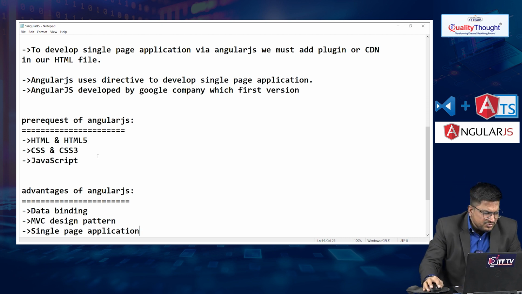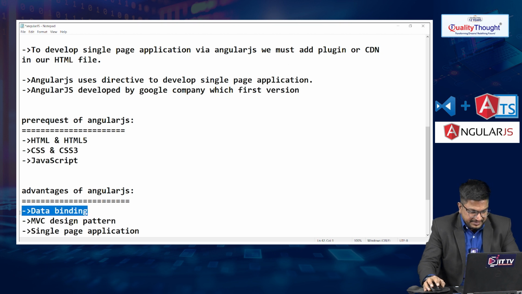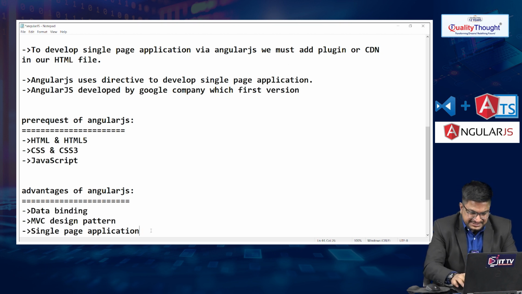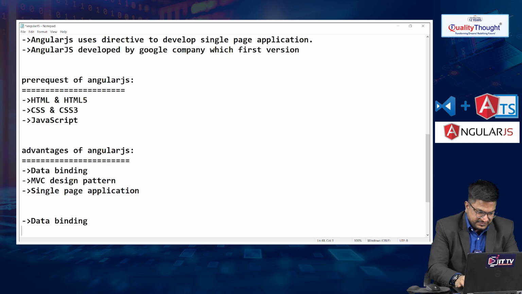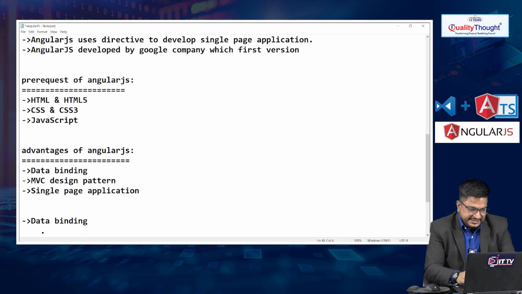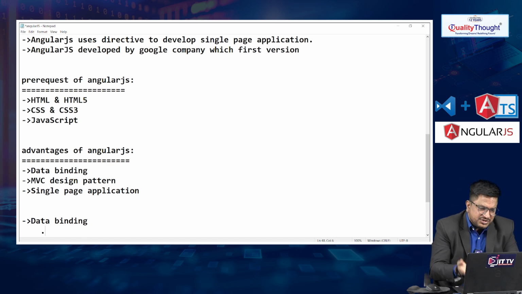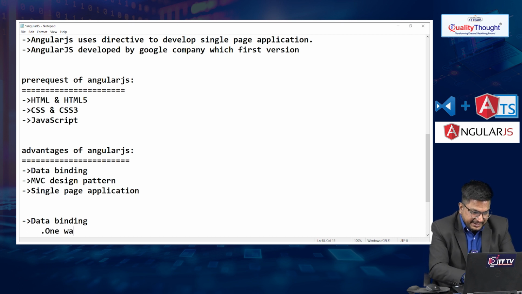If I am talking about what is data binding, data binding is categorized into 2 ways. First, one of the powerful features or advantages of AngularJS, one way data binding.